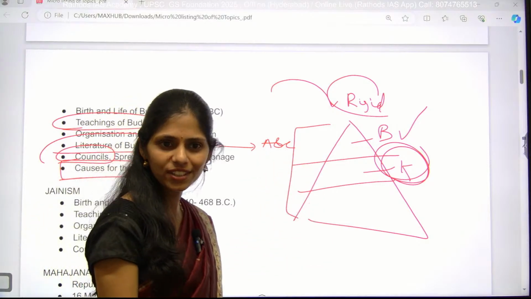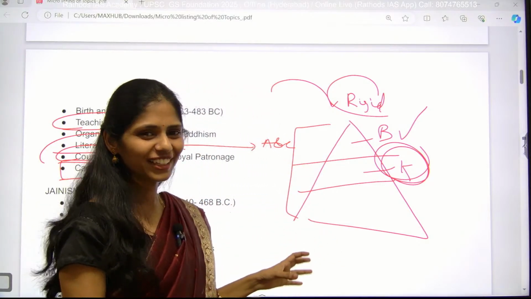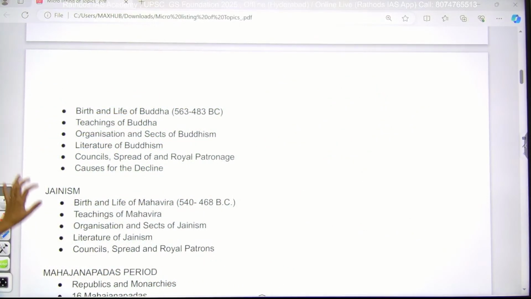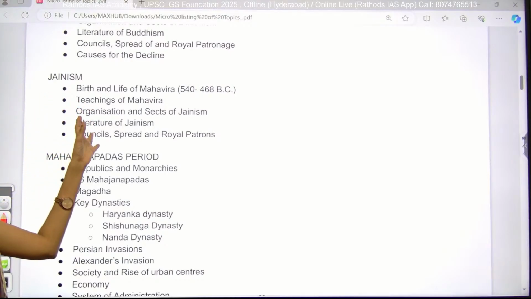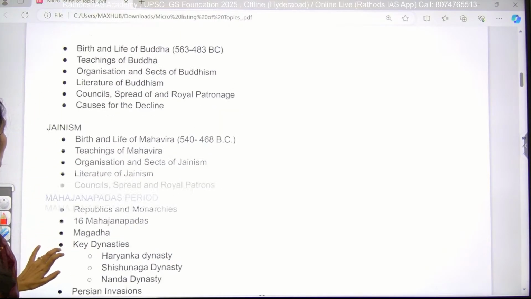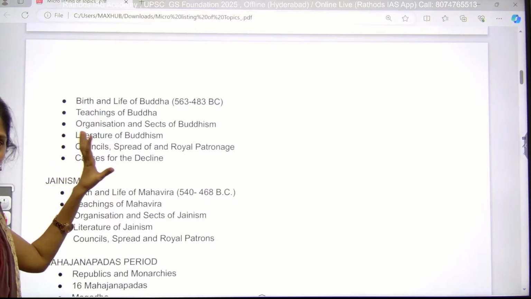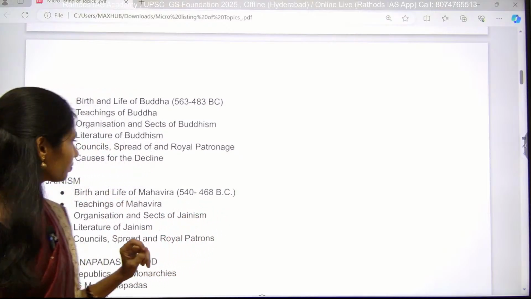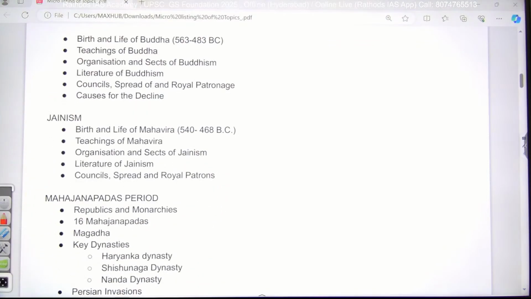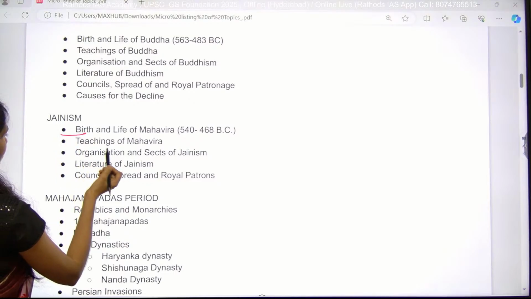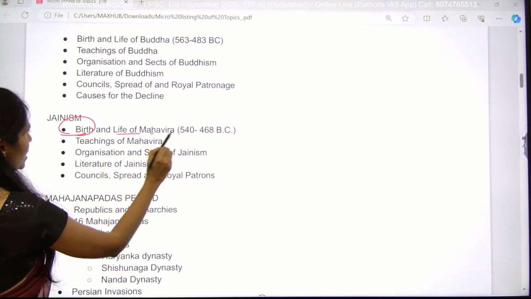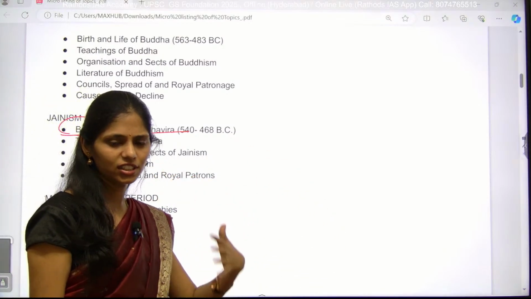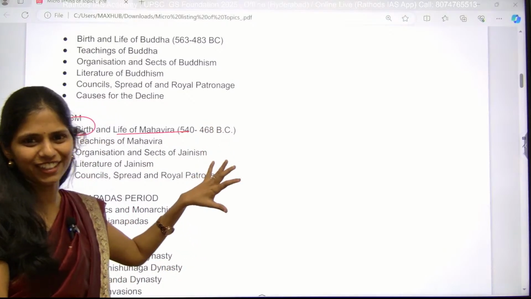Apart from that, there are also other reasons. If I tell everything, it will be like a history class, not a micro listing topic. So this is about Buddhism, and for Jainism also you can do a comparative study. In Buddhism, you have to know the 5 important scenes of the life of Buddha, which you will study in art and culture also. Next, the birth of Mahavira, and the life of Mahavira, where you will study about mother, father, sister, brother, brother-in-law, everything.